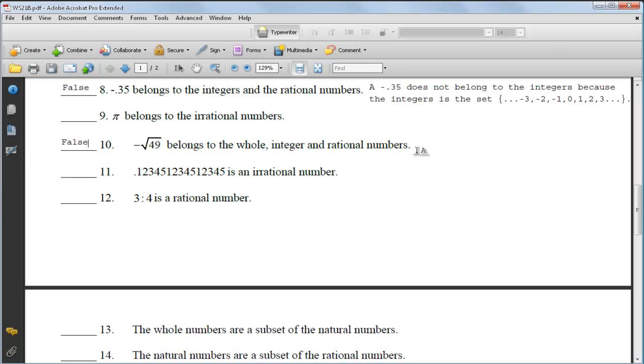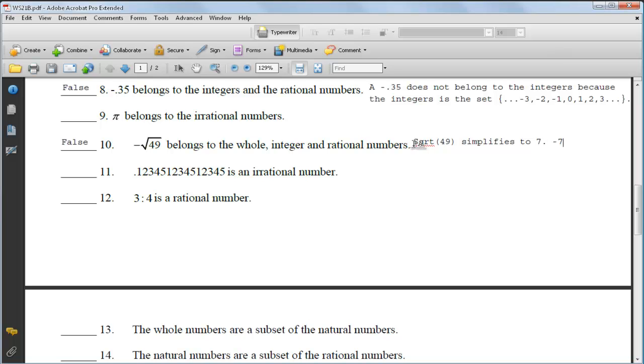So let's come over here and we're going to write the square root of 49 simplifies to 7.